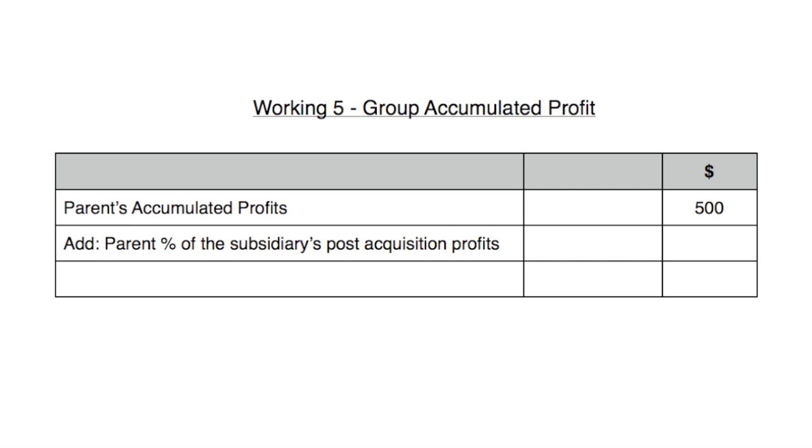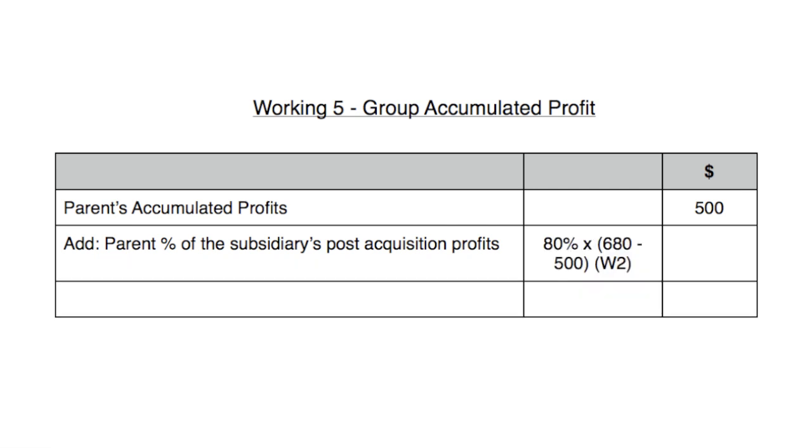Remember, we have 500 of net assets at the acquisition date. We have 680 at the year end. So in between the two is 180. So we've 180 of post-acquisition profits times the 80% of the parent share, and that gives us 144. So adding those both together gives us group accumulated profits of 644.